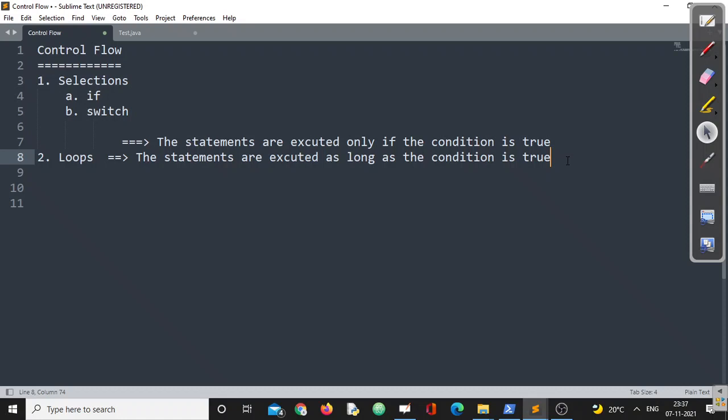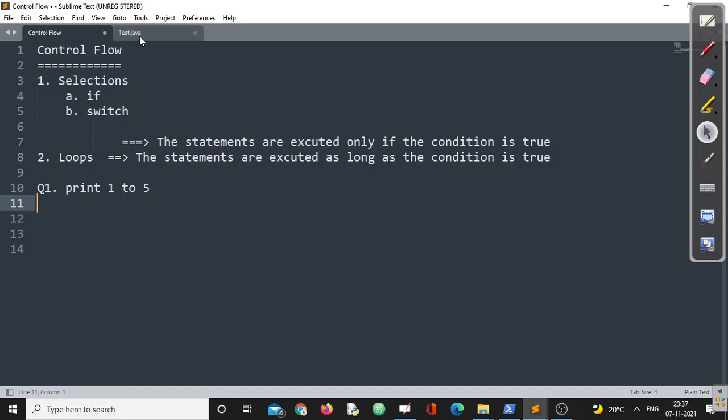Let's start with a simple example. Then we'll go through the different looping constructs provided by Java and the different looping behaviors in Java, right? Let us start with a simple question. The question is, let us print the natural numbers 1 to 5. So this is my question. I want to print the natural numbers from 1 to 5.